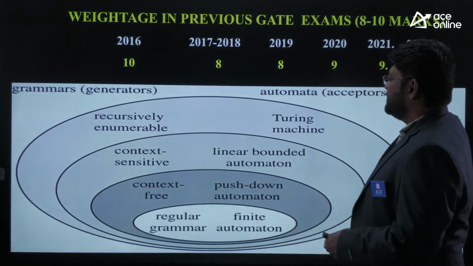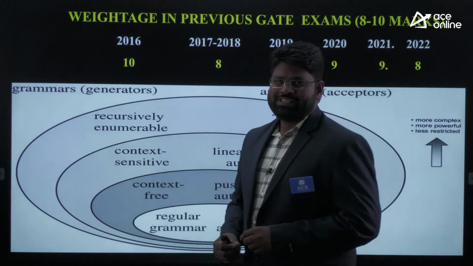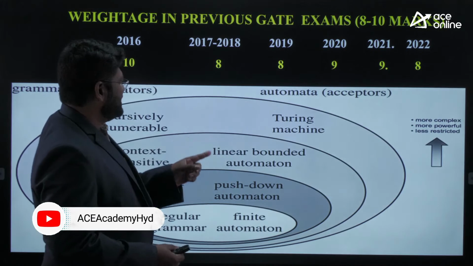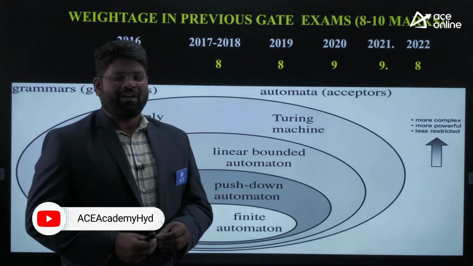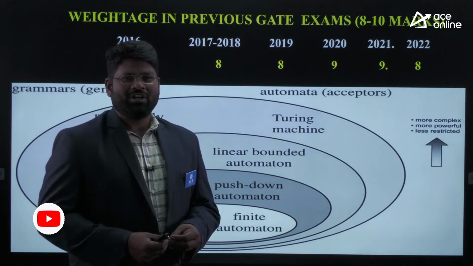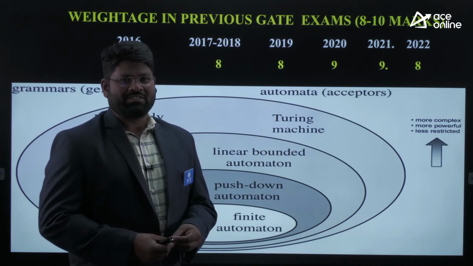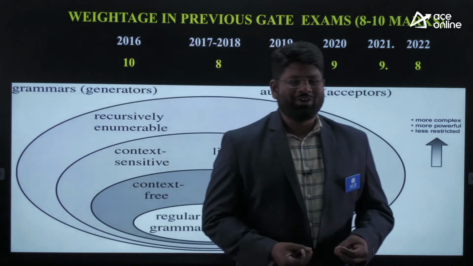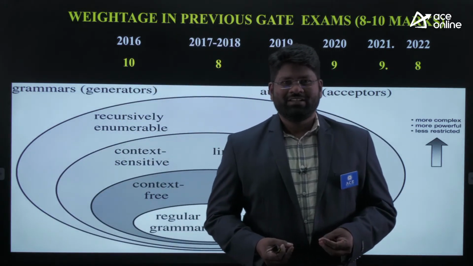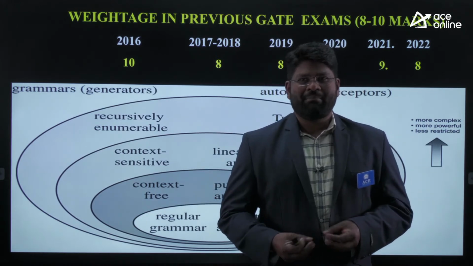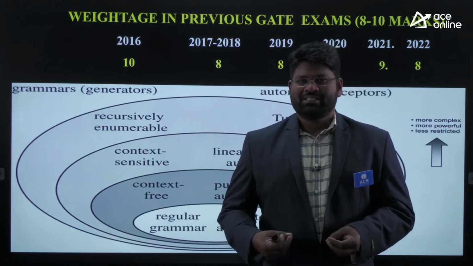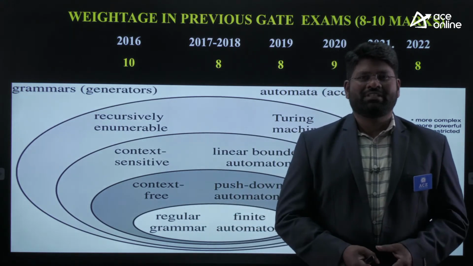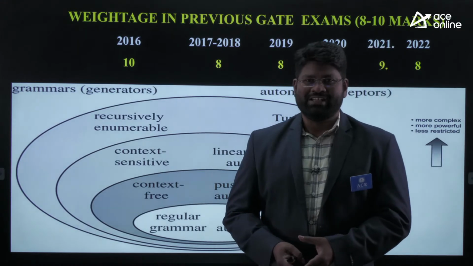If you see the weightage of this course, you can expect a minimum of 7 to 8 marks. Whatever I kept here, 10 or 9, is not general, it is the high expectation. The maximum expectation is 9 marks. Some questions in the theory of computation may be a combination of compiler design and this course. For certain questions you cannot distinguish whether they are from the theory of computation or from compiler design.